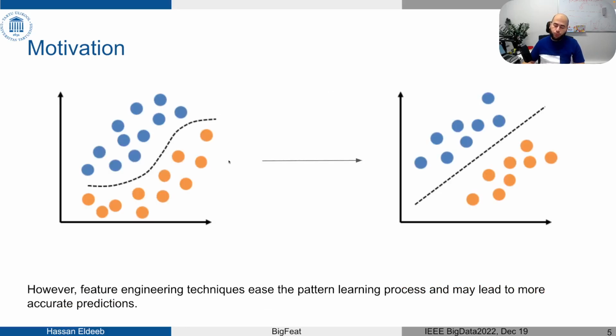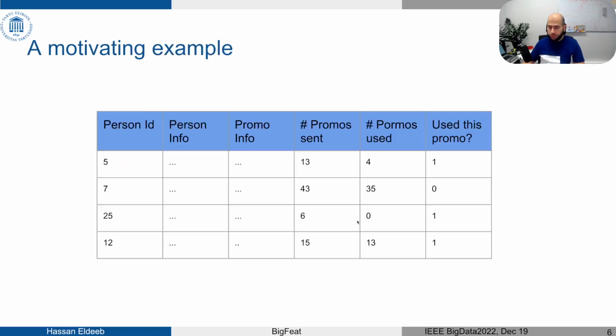That's why most machine learning experts tend to use some feature engineering tricks so that they can transform this nonlinear relationship between the features and the target variable into a linear relationship. So they can use any machine learning model, or even simpler models can perform well with this linear relationship between the input and output.